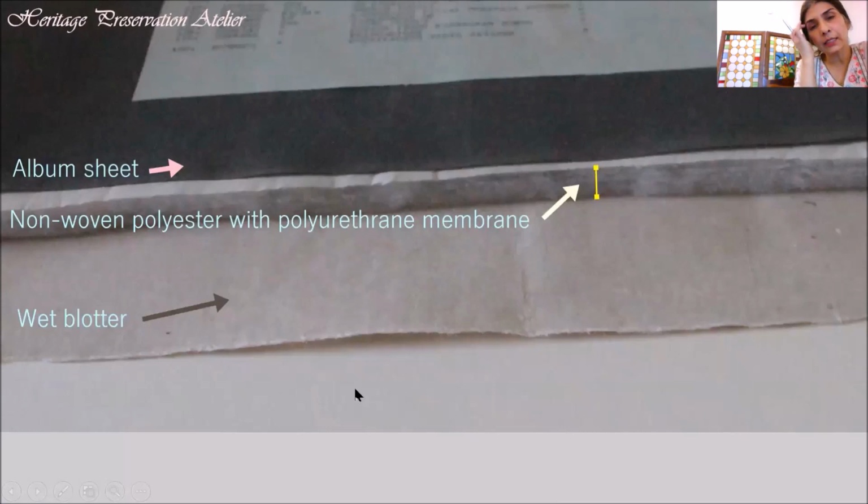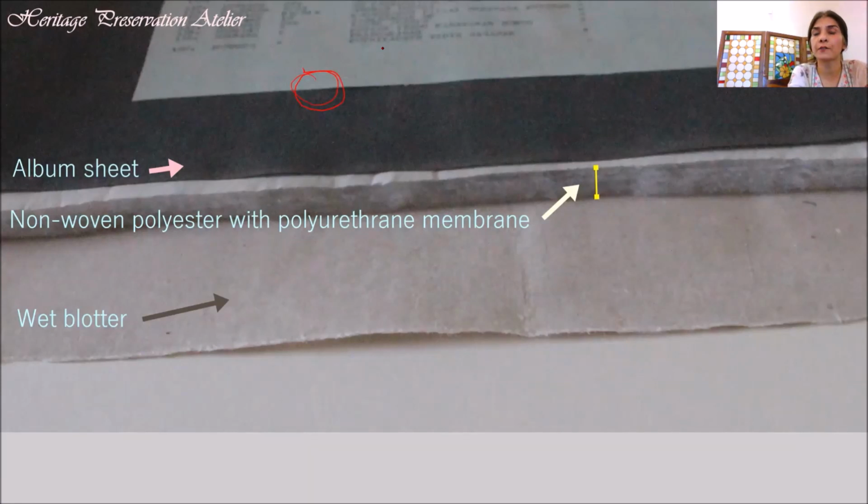I had earlier mentioned that we just needed to soften the adhesive which is sticking this original document to the backing of the album. And so we don't need to put it from the top. The humidification was required just from the back. And since this document is not having any colors, other documents had water sensitive colors, so we didn't want to disturb them.